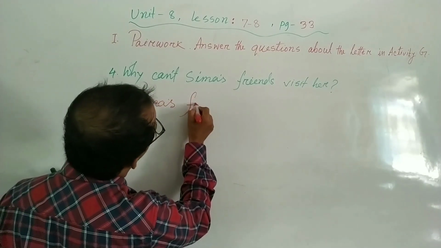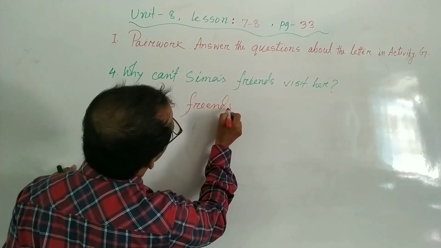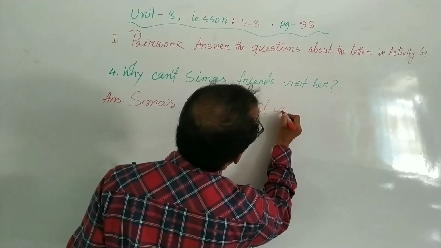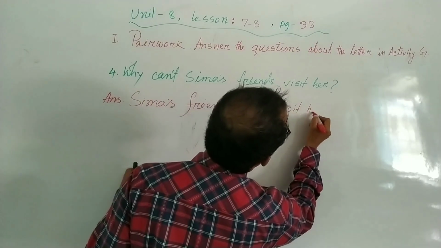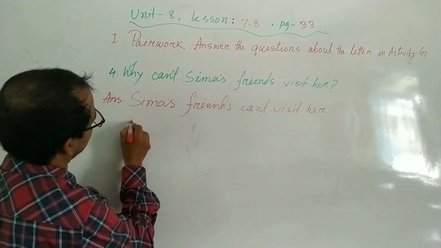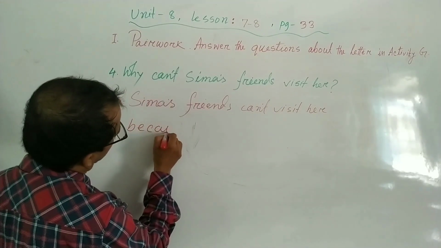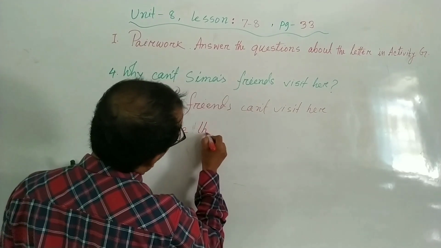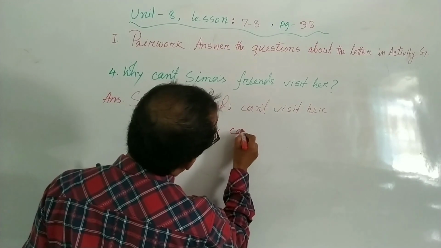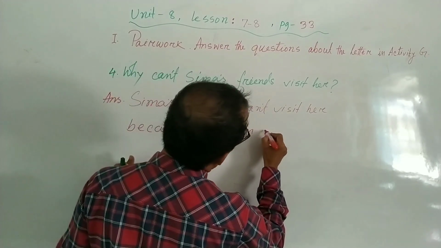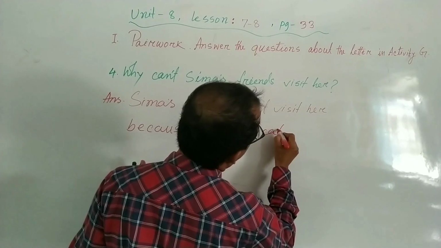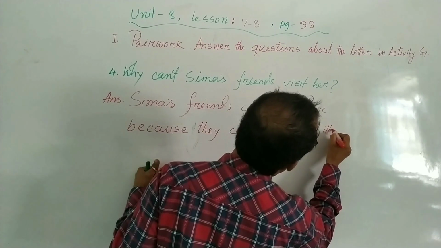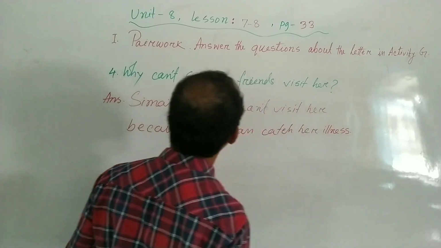Shima's friends can't visit her because they can catch her illness.